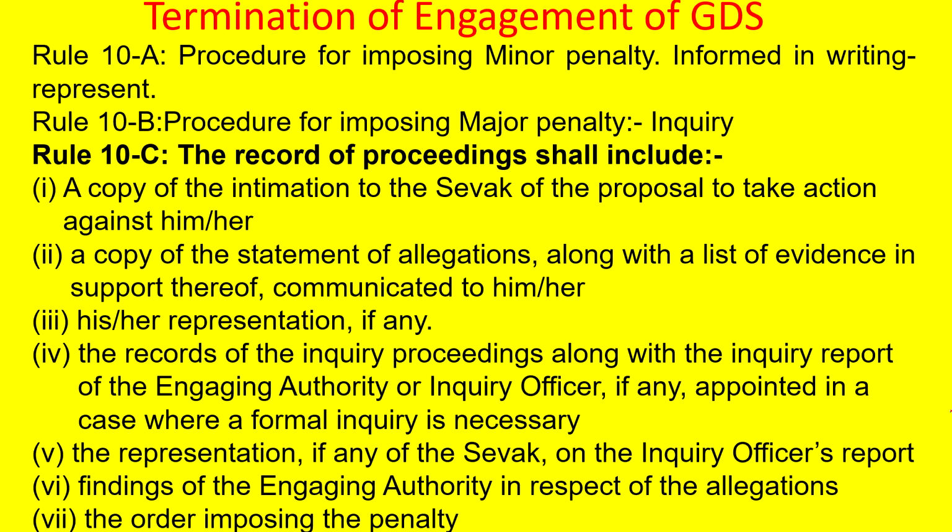Finding of the engaging authority in respect of allegations. Even after the inquiry officer's report is given, the engaging authority can accept the inquiry officer's report, or he may also reject the findings of the report, and he may give his own findings also. And finally, he should discuss all these points in the final order of imposing penalty, and he should issue the order imposing the penalty and a copy given to all concerned. So that is the process in case of a major penalty.